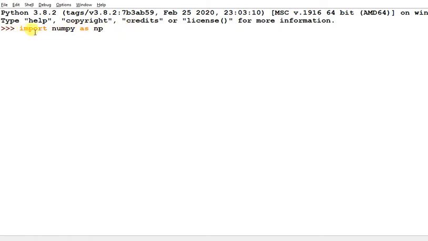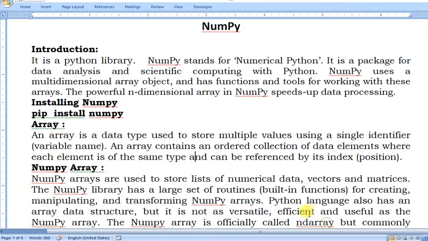Whenever you use NumPy in your program, you have to type this command, import numpy as np, to import that module in your program. I have told you how you can install NumPy, with pip install numpy.